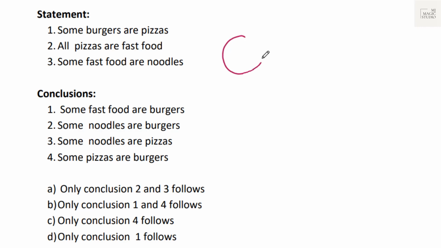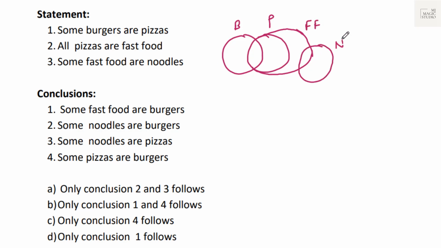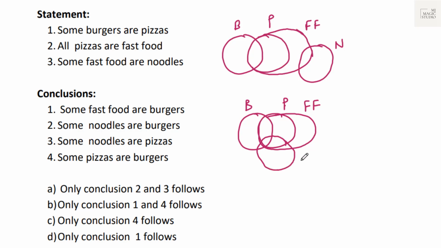Let's see. Some burgers are pizzas. All pizzas are fast food. Pizzas are a subset of fast food. And some fast food are noodles. We can have it like this. Or some burgers are pizza, all pizzas are fast food, and some fast food are noodles, which might include these all.